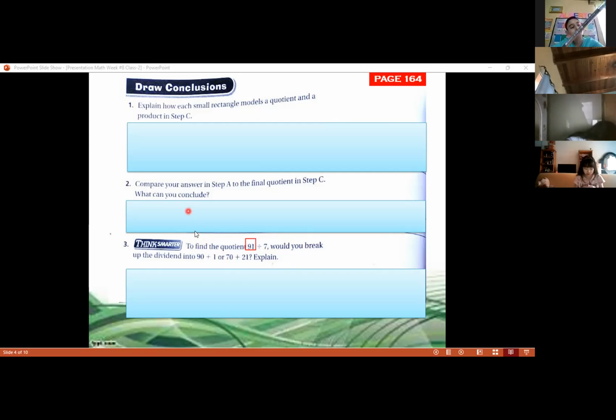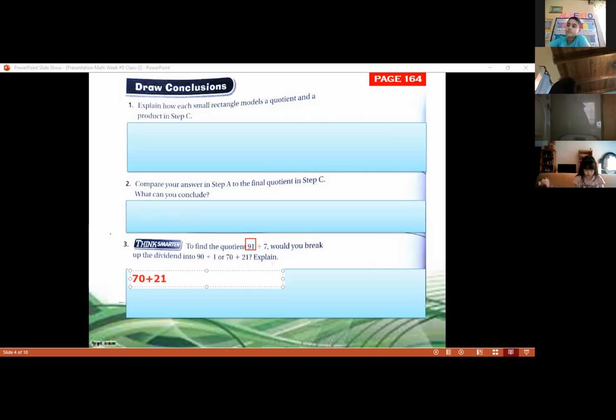We cannot use 90 plus 1 because even though 90 plus 1 equals 91, we cannot divide 1, because we're going to divide 90 divided by 7 and 1 divided by 7. It's impossible to divide just 1 by 7. So we're going to use 70 plus 21 because we can divide 70 by 7 and 21 by 7.